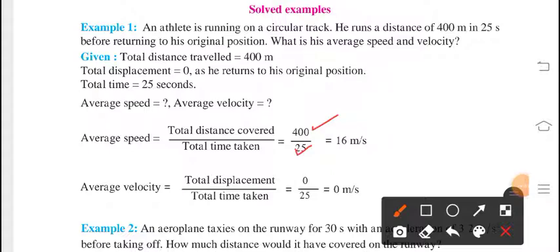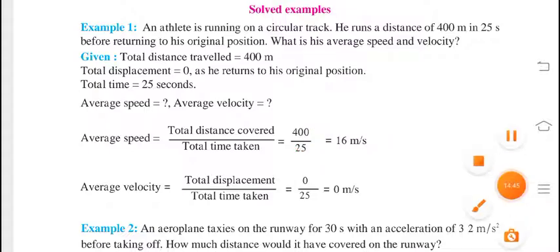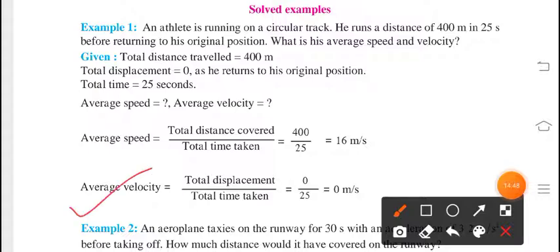So meter per second. Now if you want to find velocity, you should know the total displacement. That athlete is going and coming back to its original position. Hence its displacement is definitely 0. So we can write total displacement upon total time. Total displacement is 0 and time taken by the athlete is 25. Hence 0 upon 25, your answer is 0. Hence average velocity is 0.